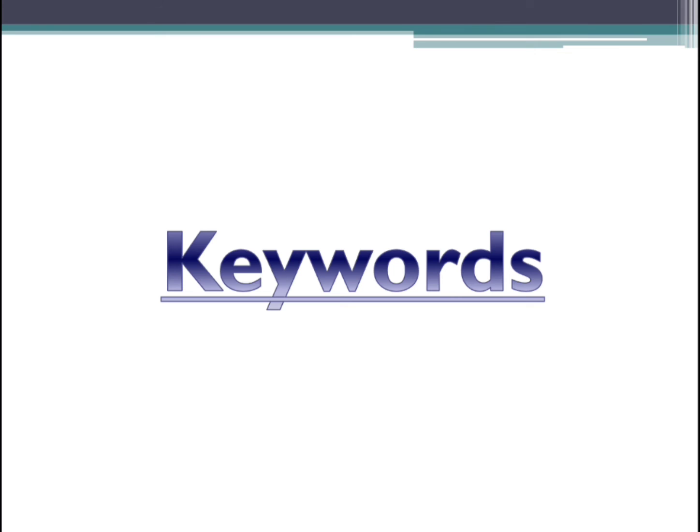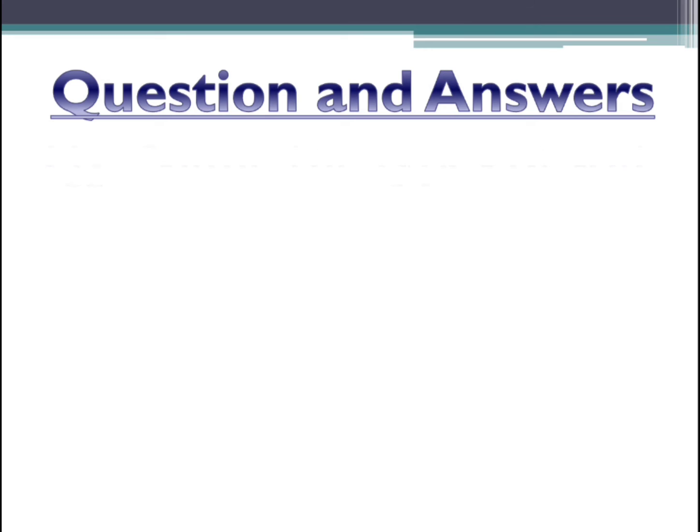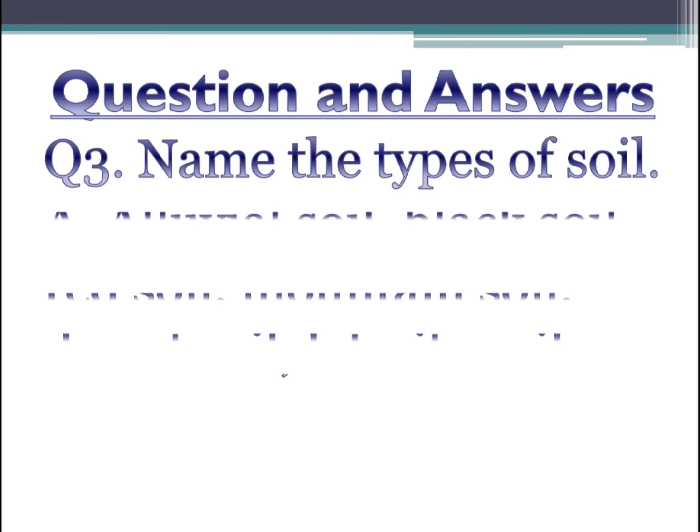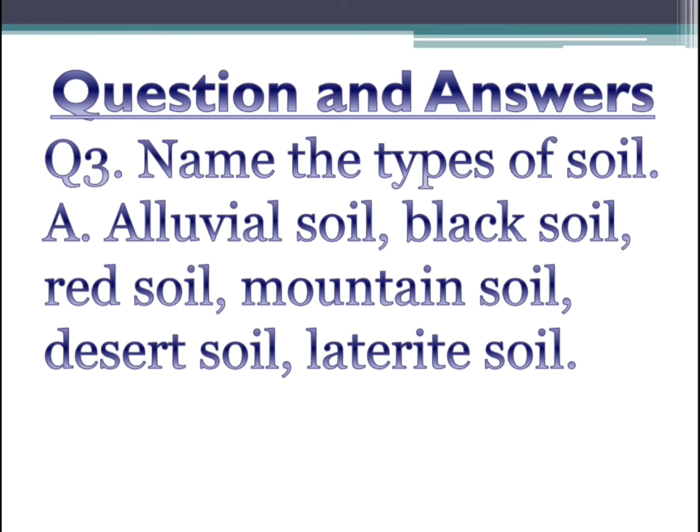I have given a few keywords in your daily schedule. Please learn them and write them in your classwork. Coming to your question answers, name the types of soil. So all these: alluvial soil, black soil, red soil, mountain soil, desert soil, and laterite soil. Okay, so you have to learn the spellings of those, children, and learn them.